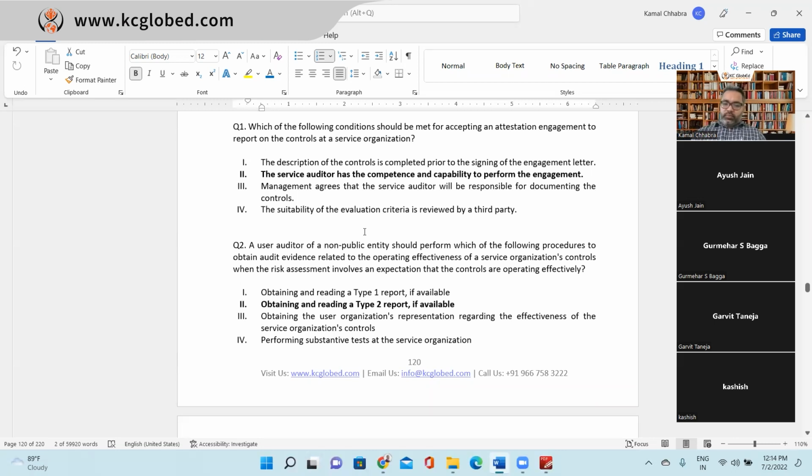Sir, I have doubts. Yes, what is your doubt? Sir, a user auditor of a non-public entity should perform which of the following procedures? So here we are auditing both the controls and the financial statements. So that is the reason we have to obtain a type 2 report, right? It's an integrated audit. Yes, right. Okay.